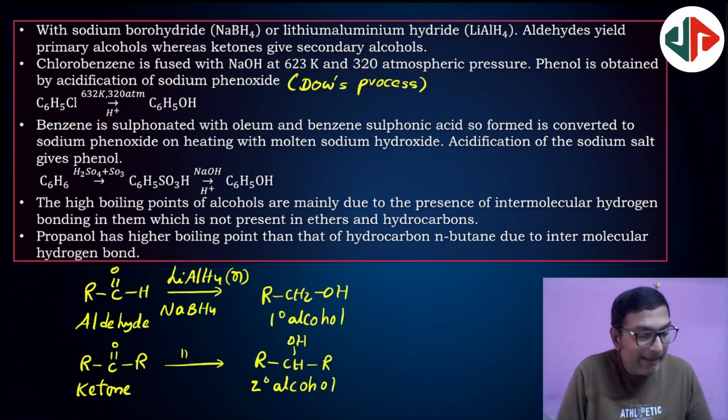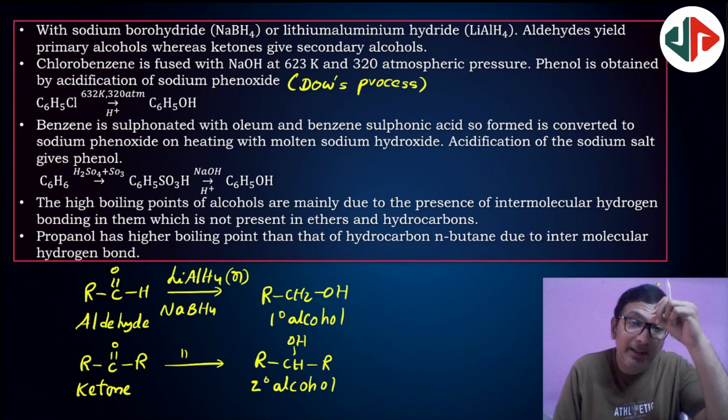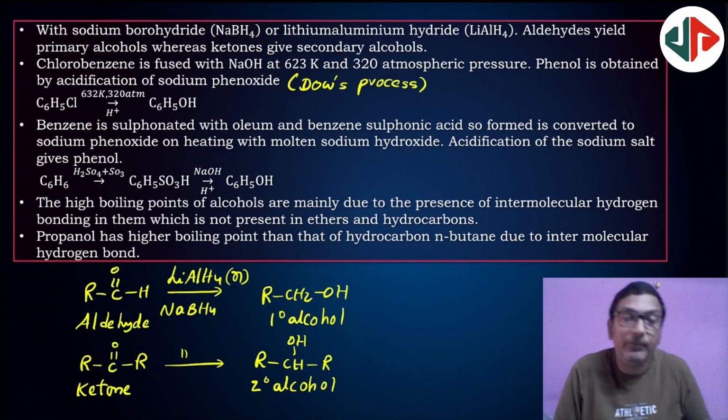Next, benzene is sulfonated with oleum to form benzene sulfonic acid. Treatment with sodium hydroxide converts it to sodium phenoxide, and on acidification it gives phenol.